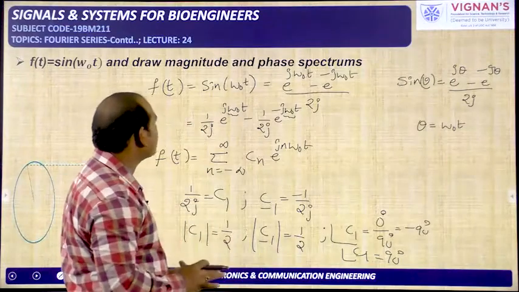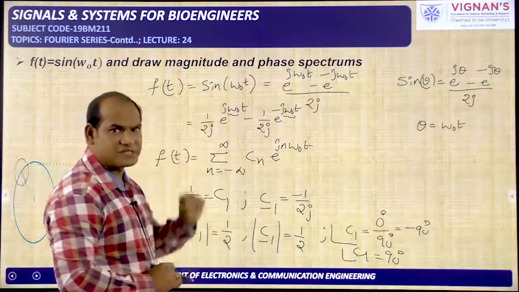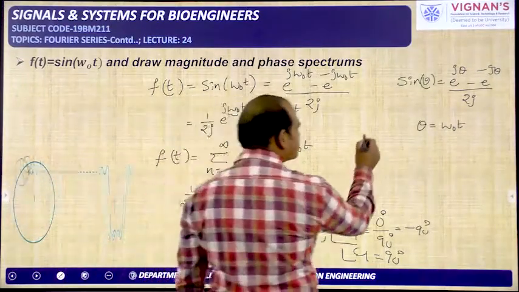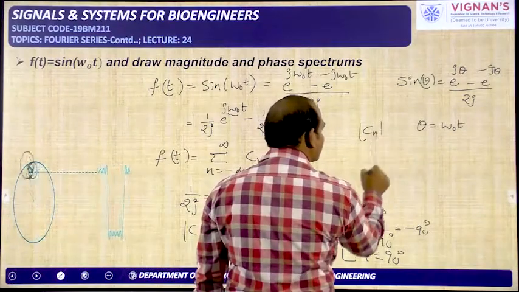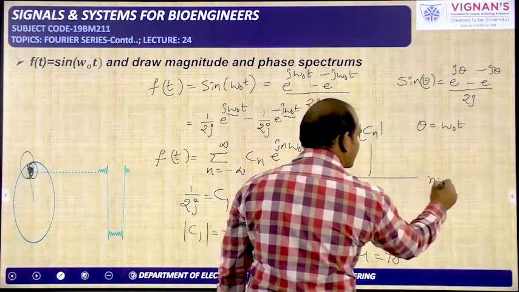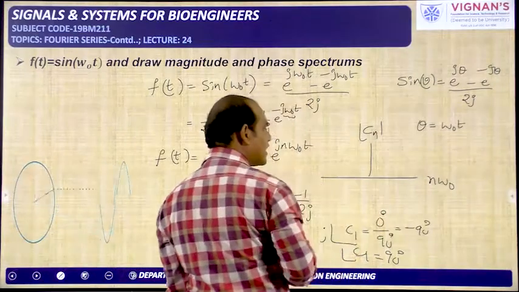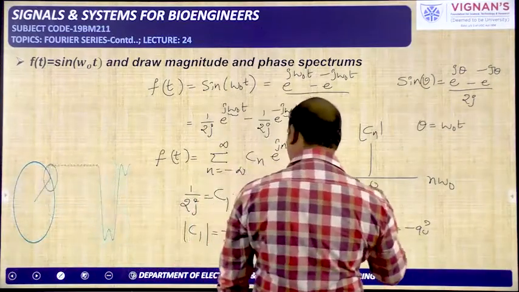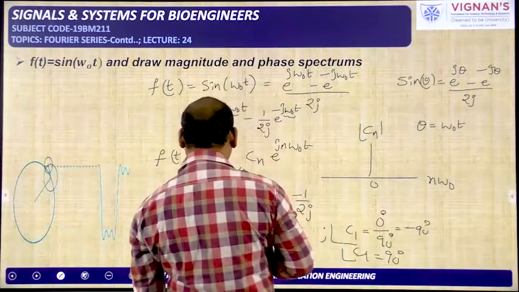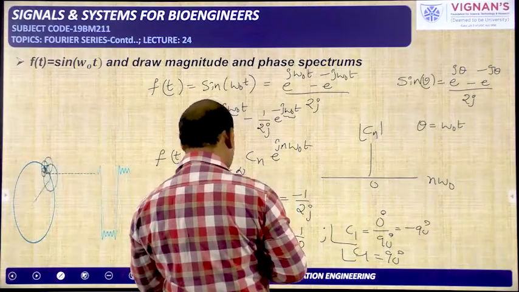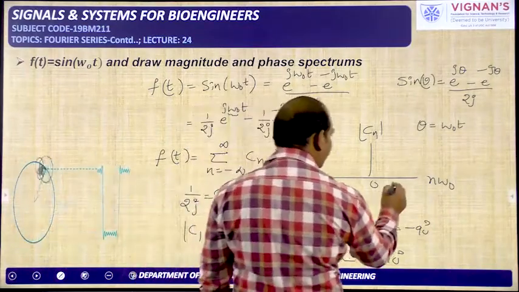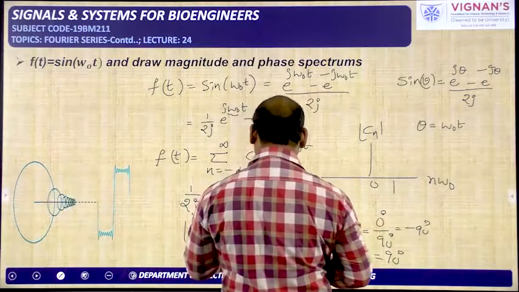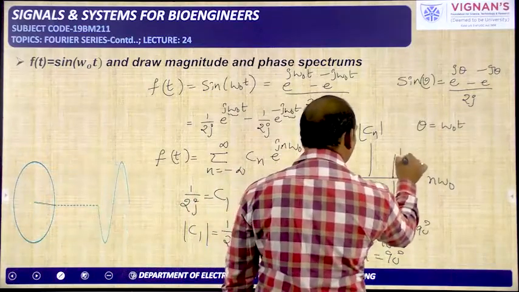Now we need to plot the magnitude spectrum and the phase spectrum. Magnitude spectrum means magnitude of Cn versus n omega naught, or n, we have to draw. If you take n is equal to 1, that is C1, its magnitude is 1 by 2.